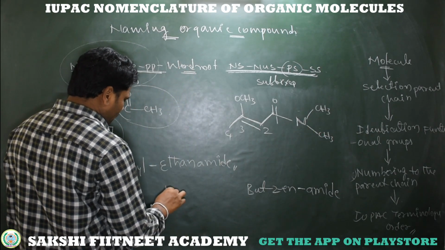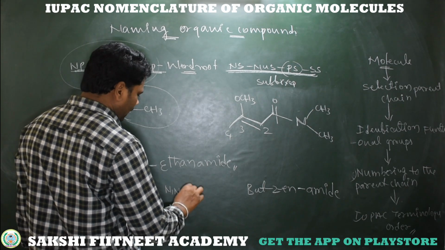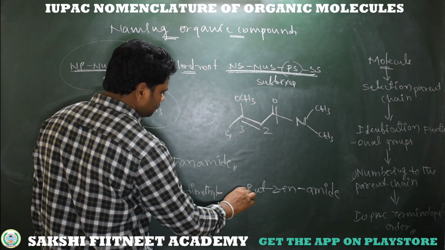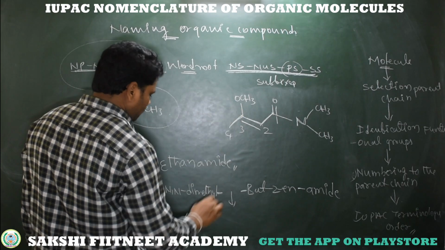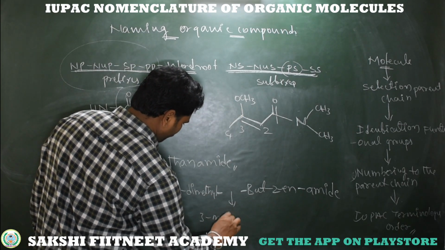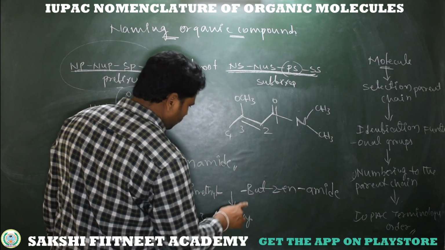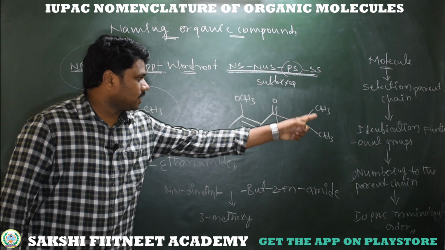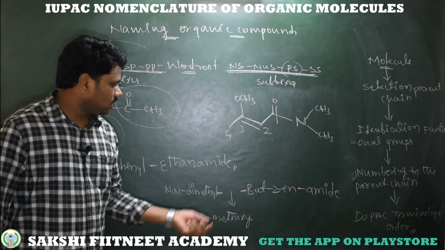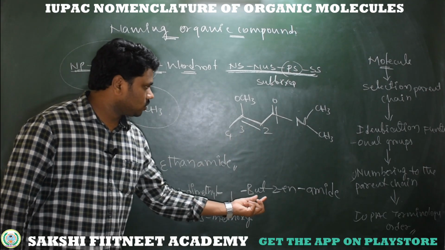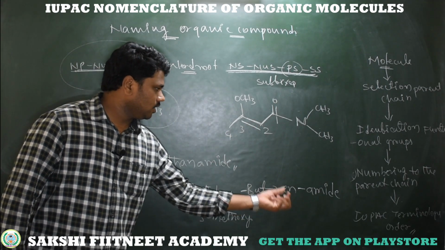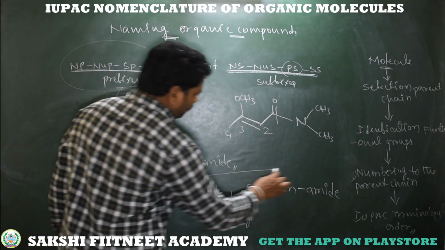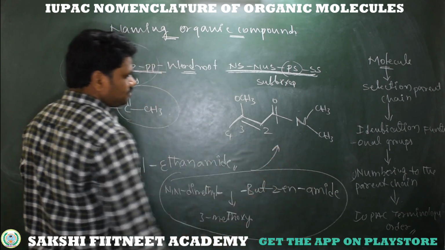It becomes N,N-dimethyl. Then I'm writing here 3-methoxy, 3-methoxy-but-2-enamide. See, N,N-dimethyl, 3-methoxy, total parent carbons but, at the second position we have unsaturation, 2-ene, and the functional group is amide. So this is the IUPAC name of this compound.